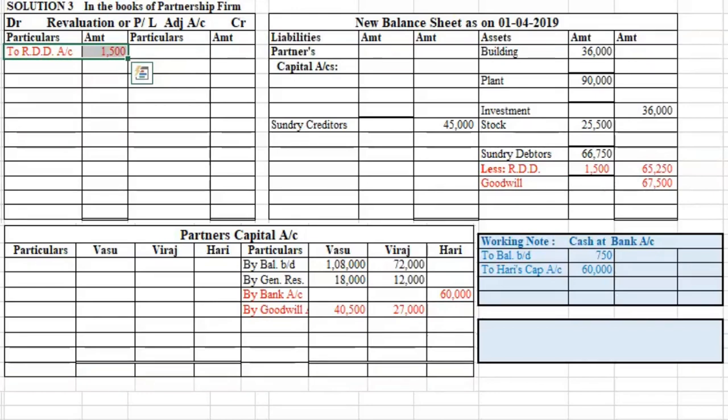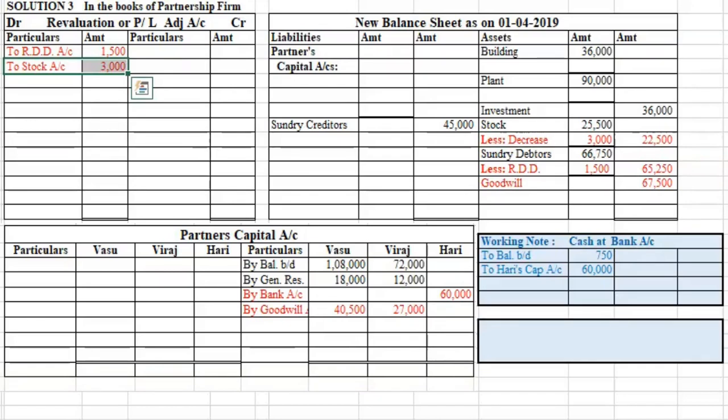Then the fourth adjustment, closing stock is valued at rupees 22,500. Now if we look at the value of stock given in our books, it is 25,500 and now we have to revalue this to 22,500. That means there is a decrease in the value of this stock by rupees 3,000. We deduct it from stock on the asset side of balance sheet and write 22,500 in the outer column, that is the revalued amount of stock. And since it is decrease in the value of our asset, we write it on the debit side of revaluation account to stock account 3,000.